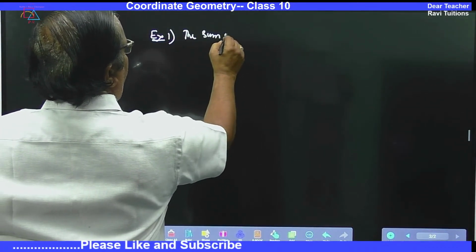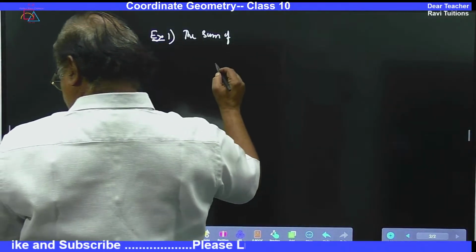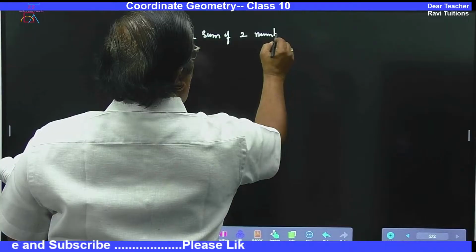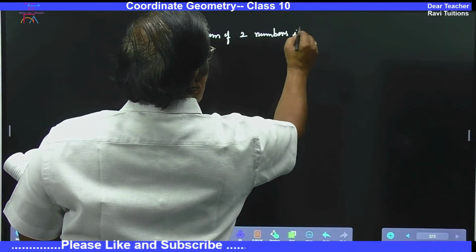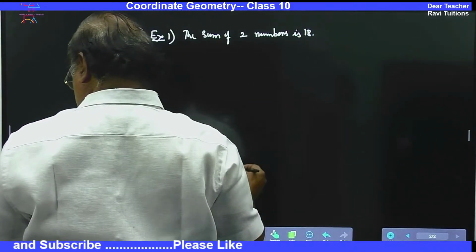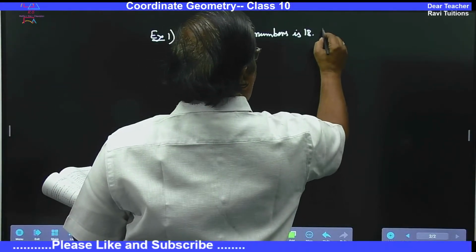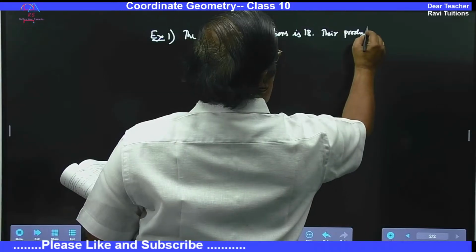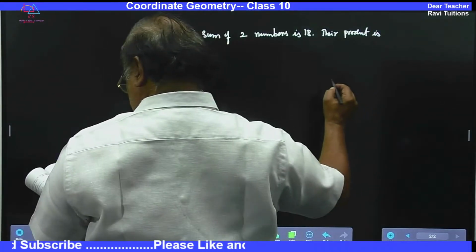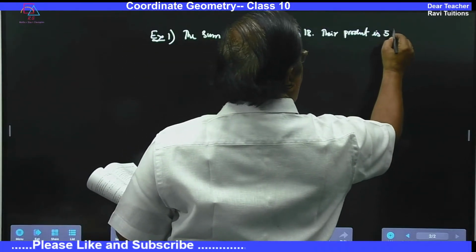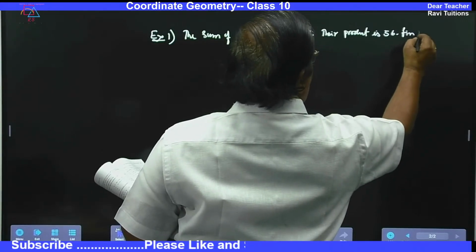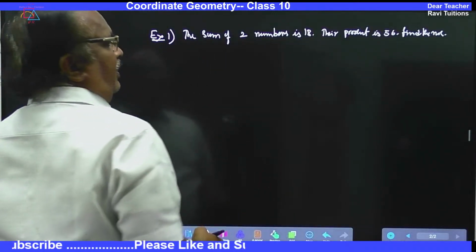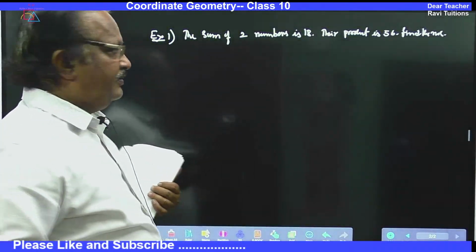The sum of two numbers is 18. Their product is 56. Find the numbers. Very common, easy question.